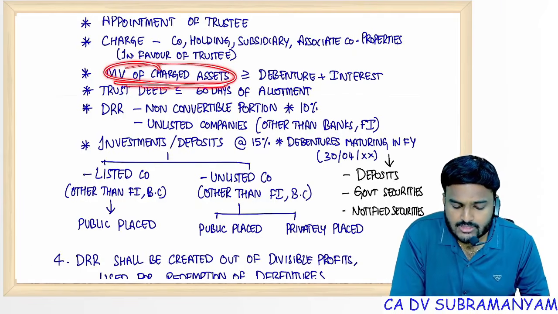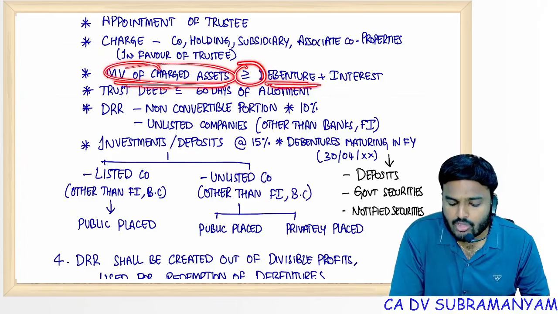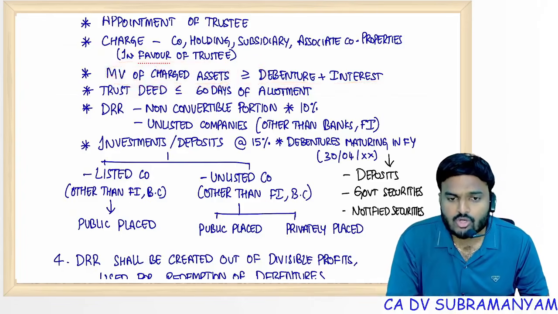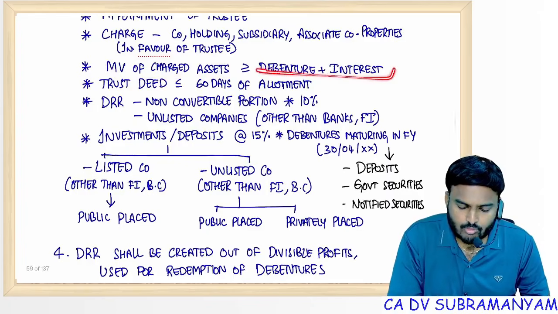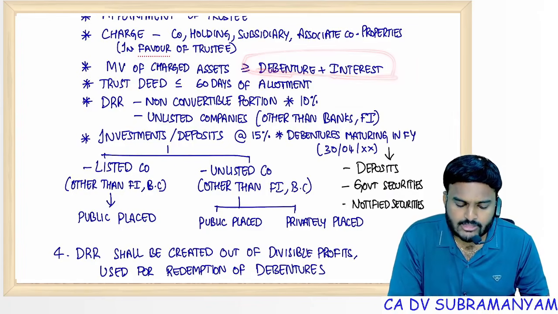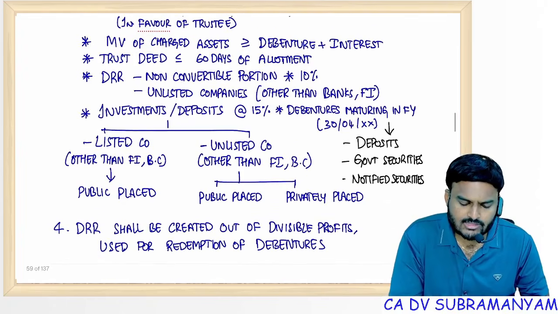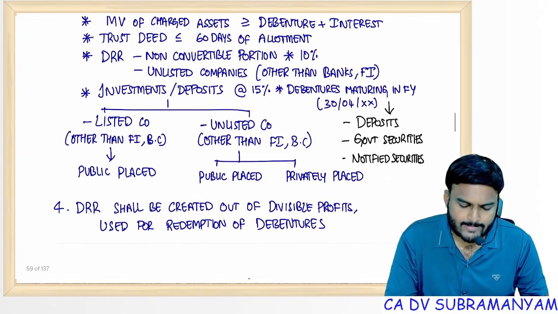Market value of the charged assets should cover not only the principal component but also the interest component. So both the debenture principal amount and the interest component shall be covered by the market value of the charged assets. Then only secured debentures. The trust deed should be executed within 60 days of the allotment.